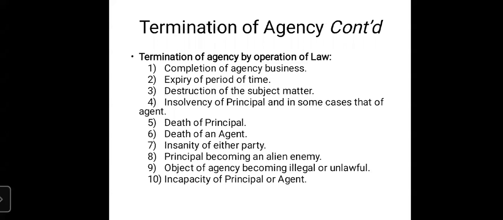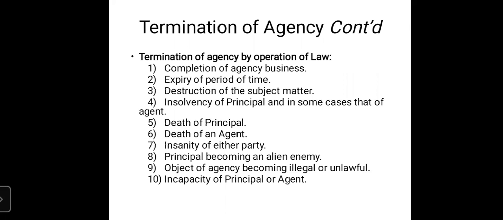When it is proved that either the agent or the principal is not major, has not attained the age of majority, again the contract is terminated, because under capacity of party it is clearly mentioned that both the parties at the time of contract should be major.